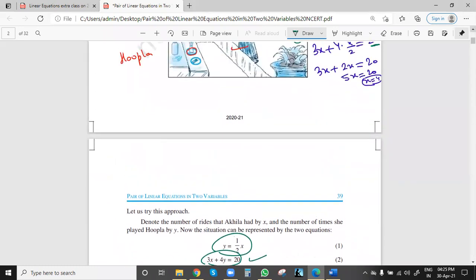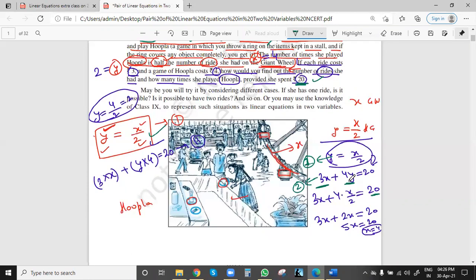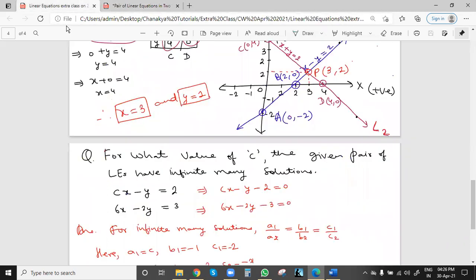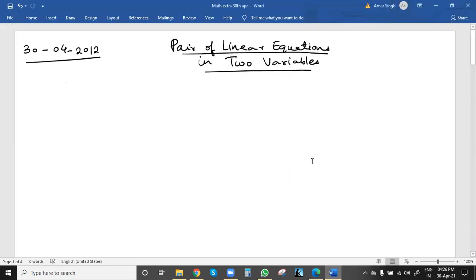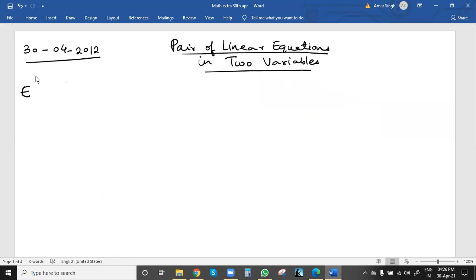Suppose we have, this was, we can say substitution method we have used because we have substituted y value in the second equation. So we got these values of x and y. Suppose we want to have these values as a graphical solution. So how we can have a graphical solution? See, this is example 1. So we'll see now graphical solution.